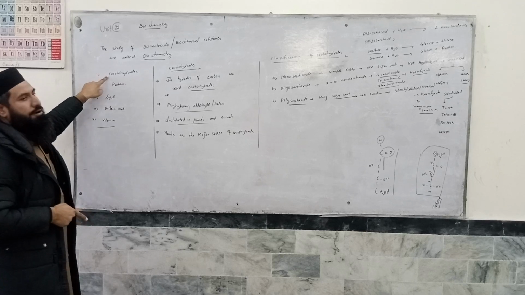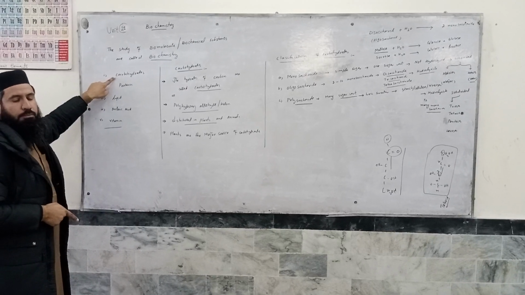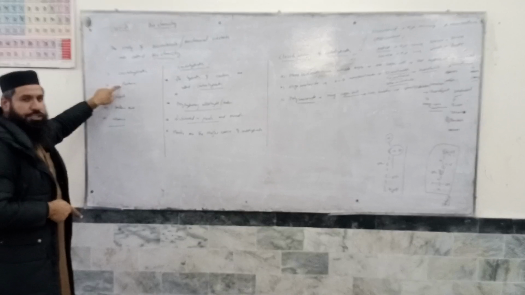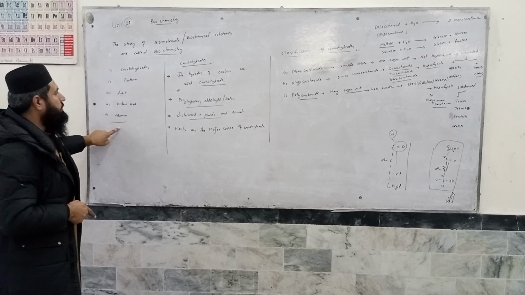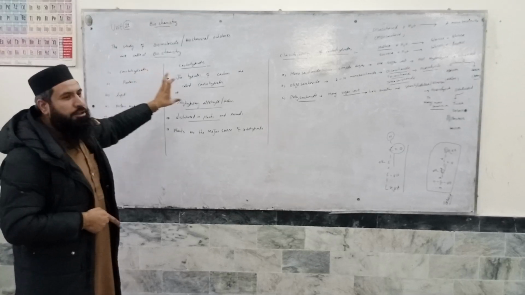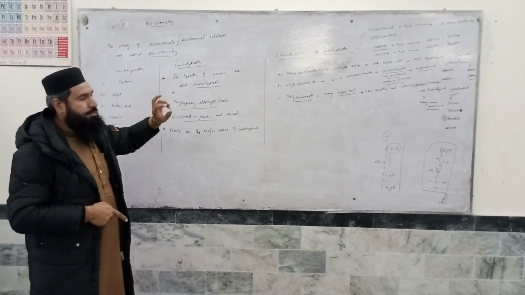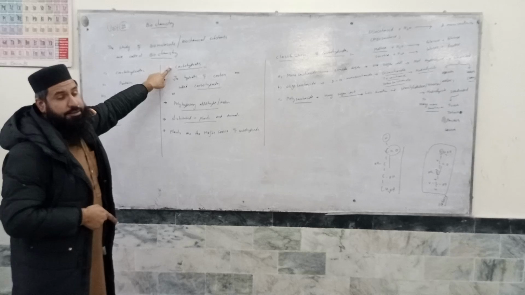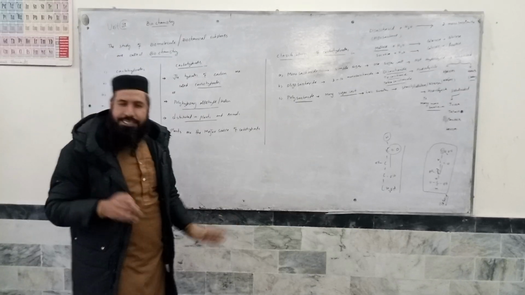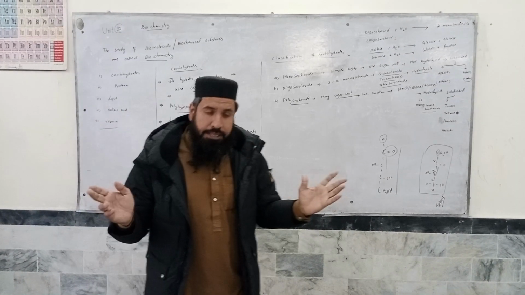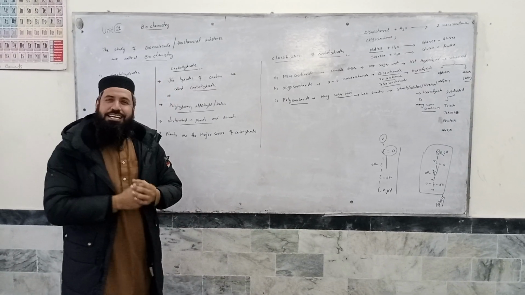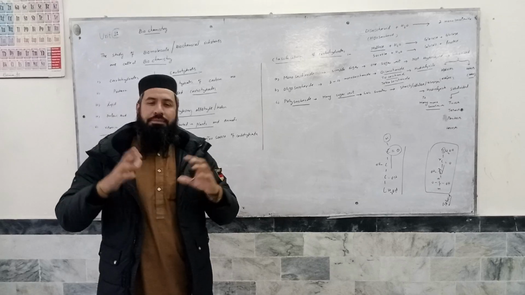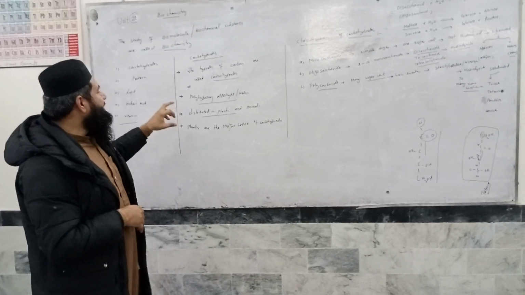They are carbohydrates, the first and most important one, protein, lipids, nucleic acid, and vitamin. Today we will throw light on carbohydrates. What are carbohydrates? Carbohydrates are basically the hydrates of carbon. In chemistry, in biochemical terms, we can say that